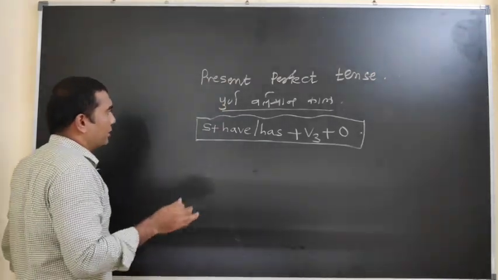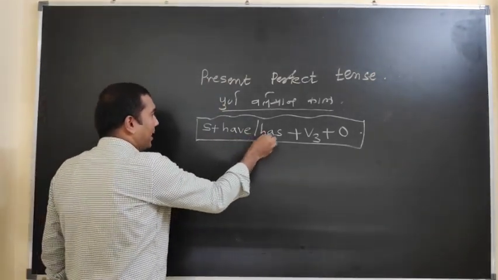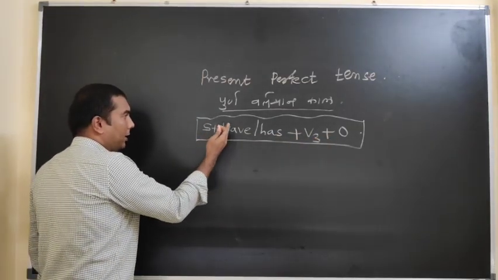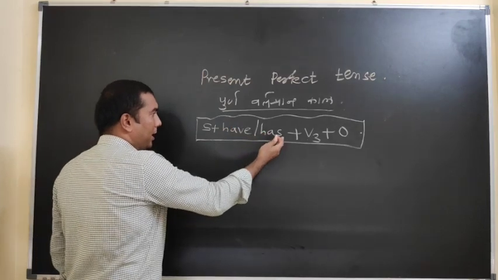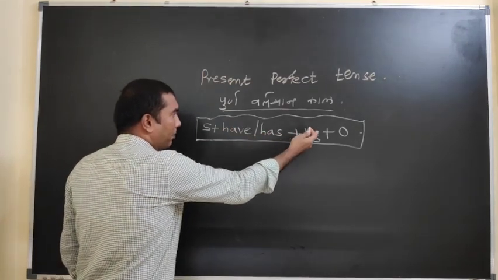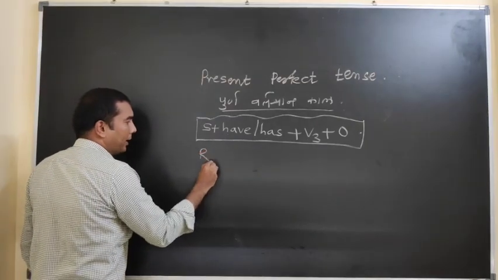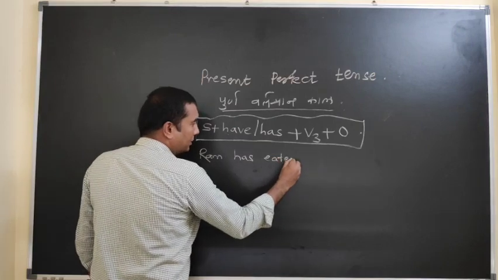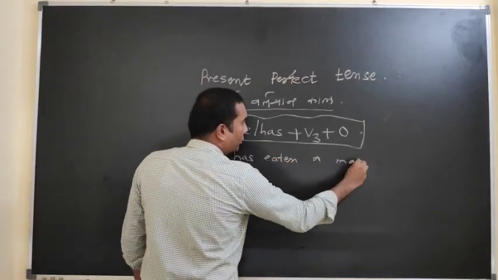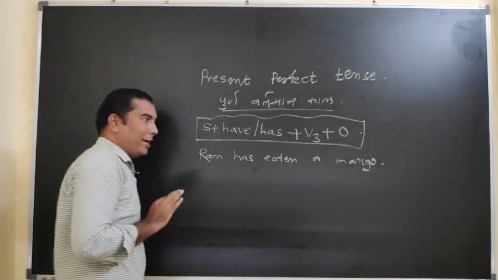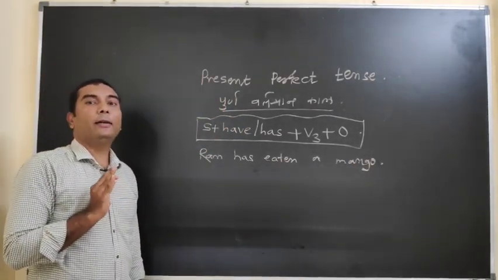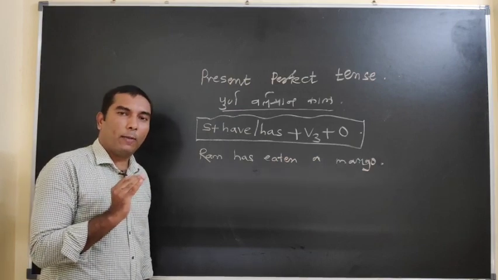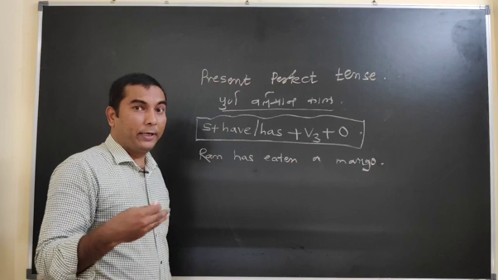Look here, what I am saying to you: subject plus have or has plus verb 3 plus object, यानी क्या, पहले कर्ता के अनुसार हैव या हैज लिया गया है, बाद में वर्ब थर्ड है, बाद में ऑब्जेक्ट हमें लेना है. Example: Ram has eaten a mango. Here is a simple example, I will follow this example till I teach you active and passive voice, and after that we will think about some harder examples related to English grammar.